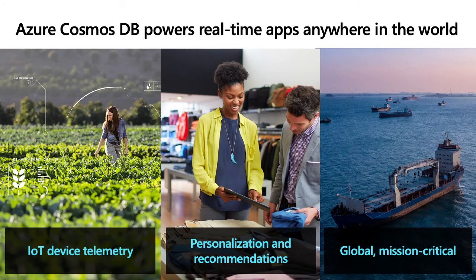Let's move on to cherry pick some of the use case scenarios from these top use cases and see how customers benefited from Cosmos DB, and at the same time what a typical use case architecture looks like for those scenarios. These are the 3 picked use cases: the IoT use case, personalization and recommendation for retail, and the global mission critical use case. First we'll move on to the IoT use case.